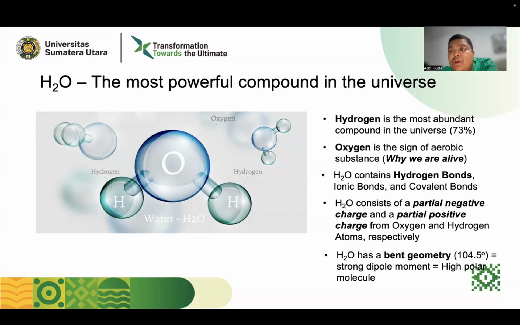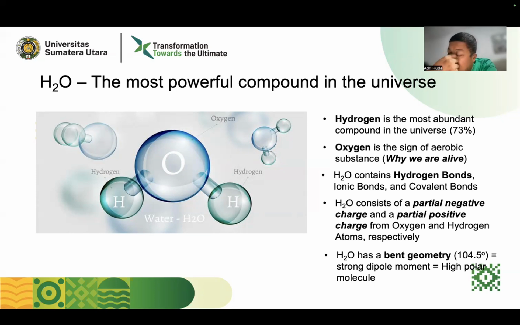And water also has oxygen, and as we know, oxygen is the sign of aerobic substances. So why are we here, why do we live? Because of the oxygen, and water has oxygen in it. So it means that water is the most powerful compound, meaning that it consists of two atoms, or two substances, that have power in them. Hydrogen is the most abundant in the universe, and the oxygen is the sign of aerobic substances.